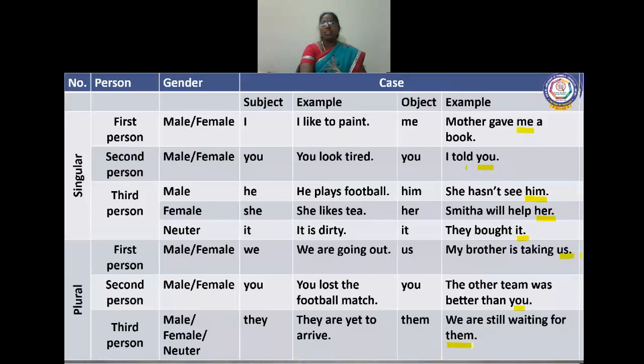You understood, children? And here you can see the subject pronouns. What are the subject pronouns? I, you, he, she, it, we, you, they. Okay, you can understand now. Before the linking verb, we use the subject pronoun. After the linking verb, we use the object pronoun.